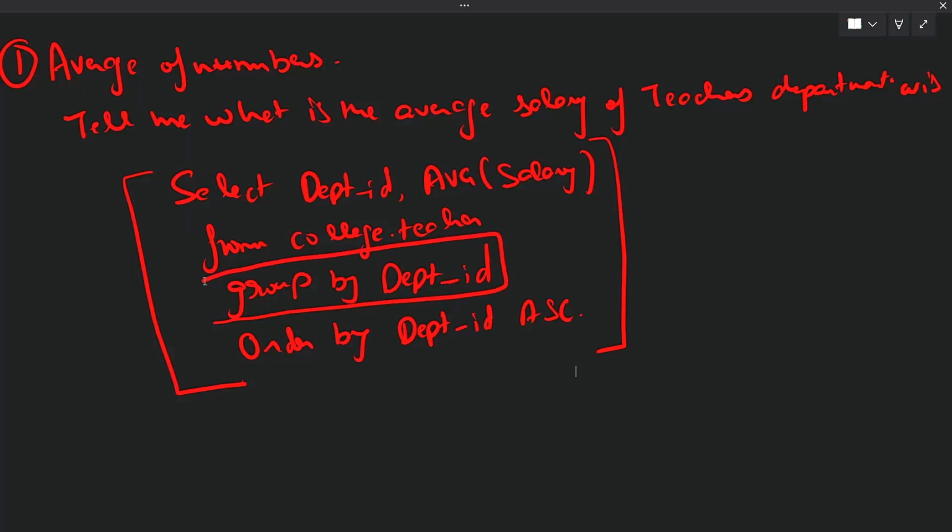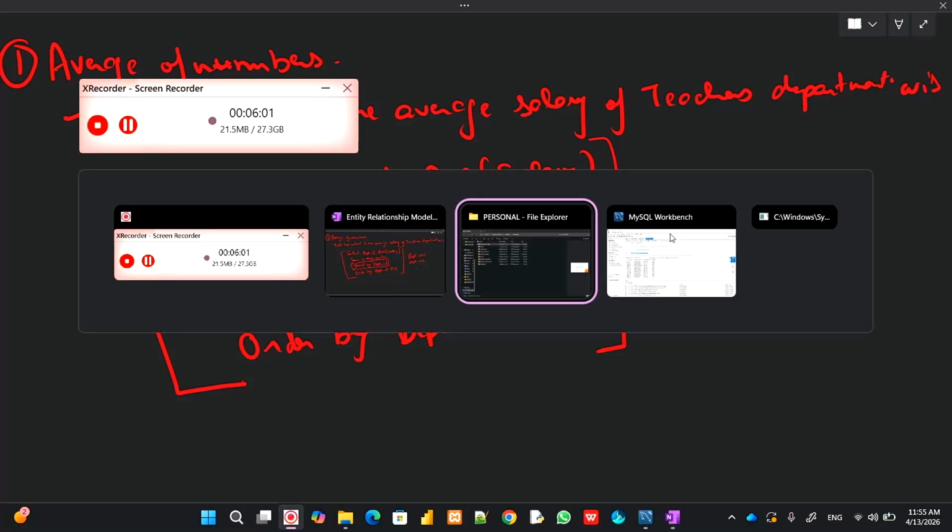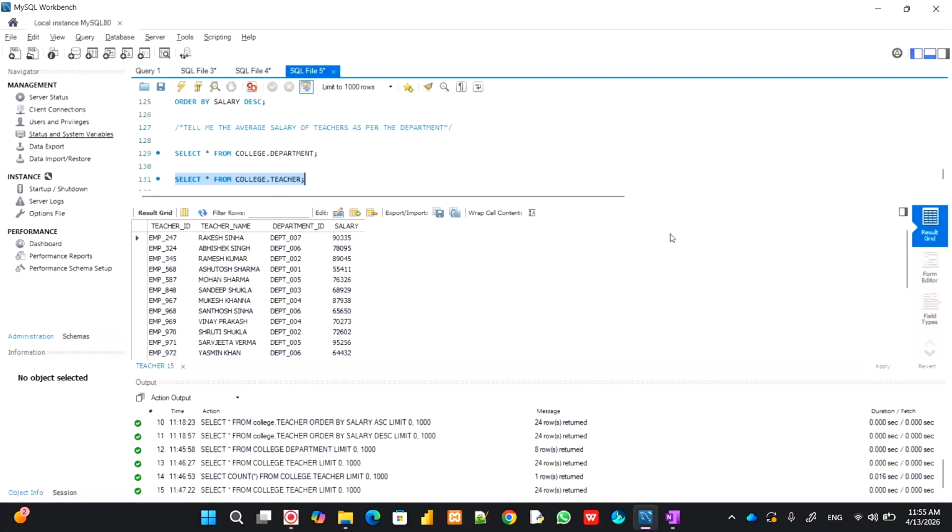There are different departments, department 001, department 002, and in the same way many departments are there. It will take each and every individual teacher, if you see over here, and do the group by. Let me show you what will happen.